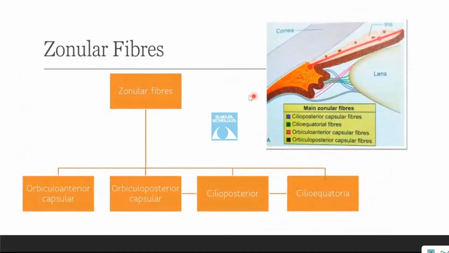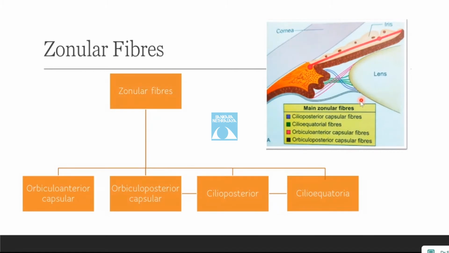Zonular fibers. The zonular fibers can be classified as orbicular anterior capsular, orbicular posterior capsular, cilio-posterior, and cilio-equatorial fibers. In this diagram, we can see the orbicular posterior fiber starts just near the ora serrata and is inserted on the hyalo-capsular ligament in the posterior lens capsule.